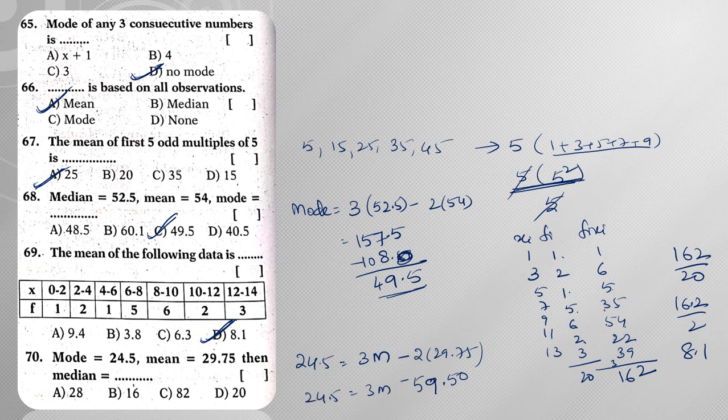Which is equal to 59.5. Now I need 3 times of median, so 3 times the median is equal to 24.5 plus 59.5, so 5 plus 5 and 1, 9 plus 1 is 10, 10 plus 4 is 14, again 5 plus 2 is 7 plus 1 is 8, so this gives me 84. So the median is equal to 84 by 3. In the table of 3, 3 2s are 6, 3 8s are 24, so hence the answer is 28.